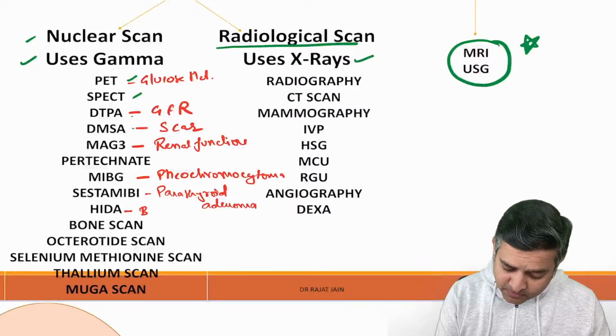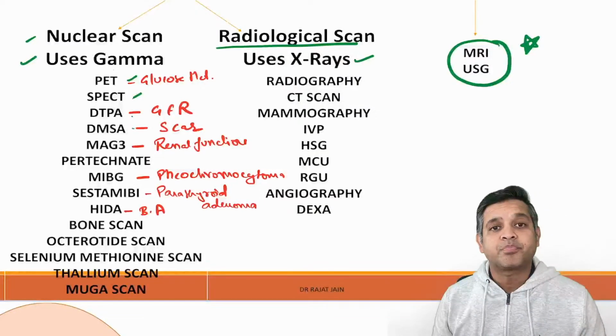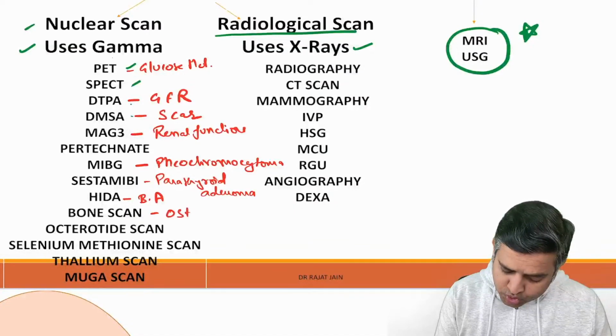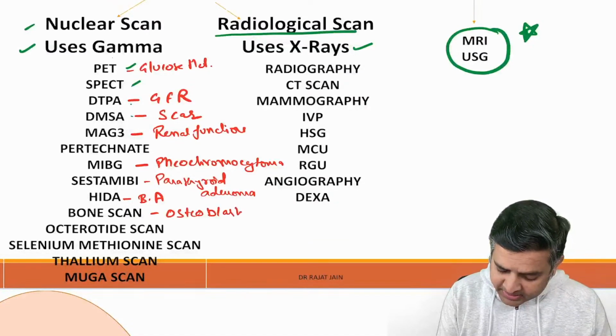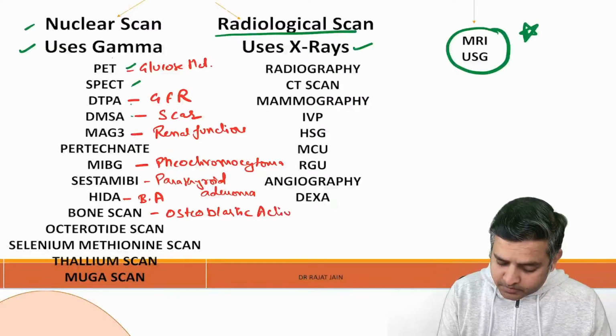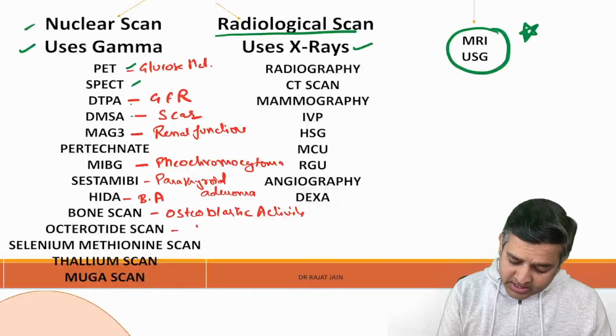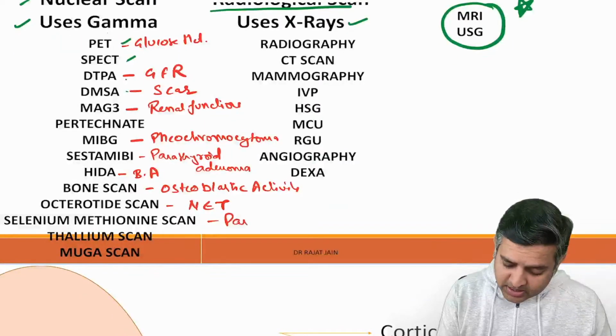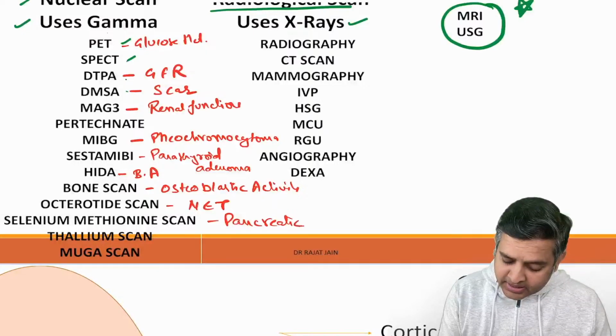HIDA scan is for biliary atresia. Bone scan is for osteoblastic activity, right? Octreotide scan is for neuroendocrine tumor. Selenium methionine scan is for pancreatic imaging.